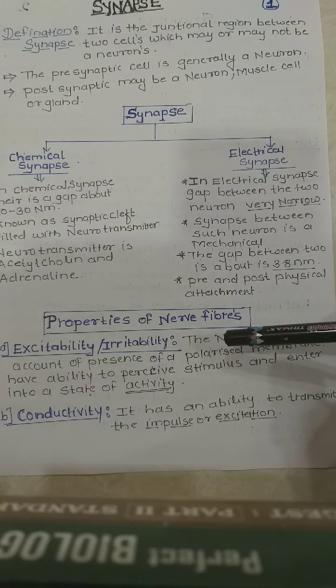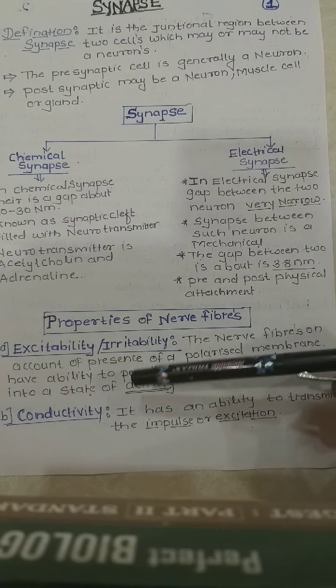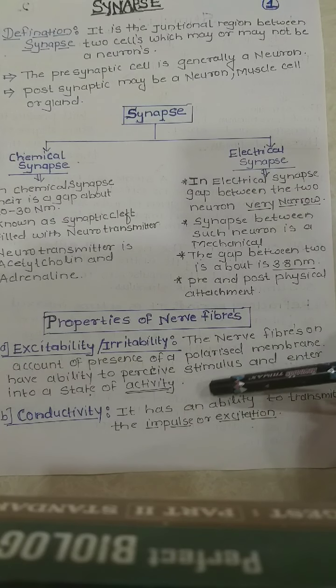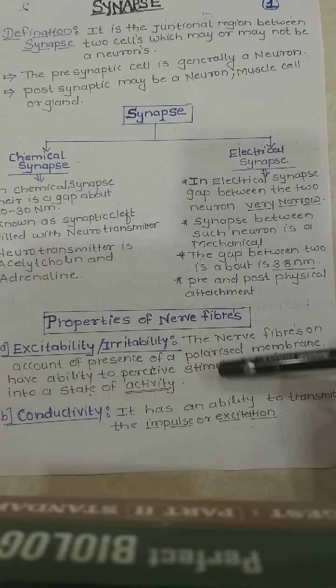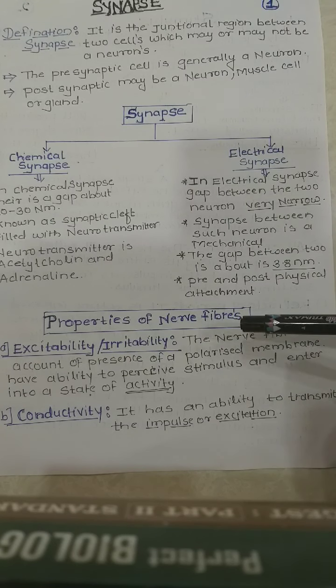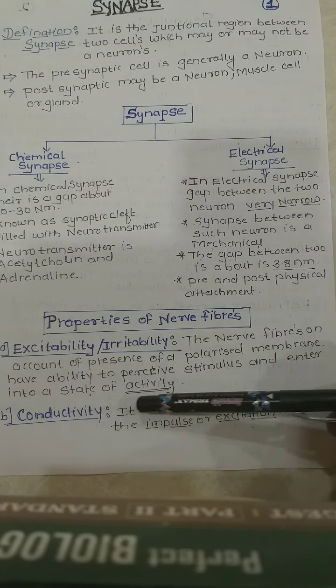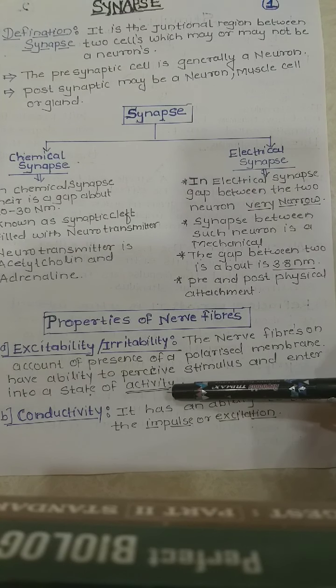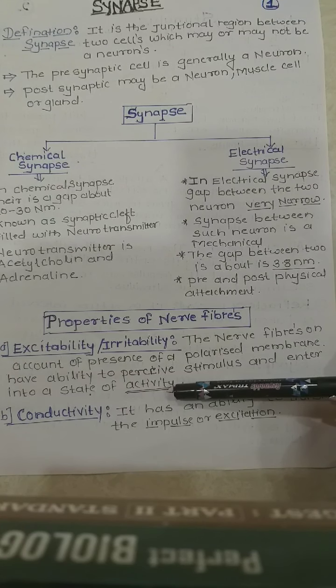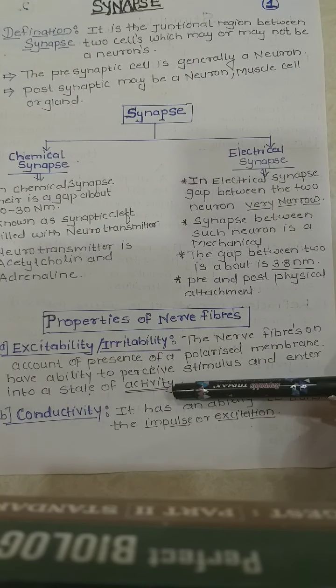Polarized means the neuron in the stable or resting stage, and the polarized membrane has the ability to respond to a stimulus and enter into a state of activity. That is called excitability.